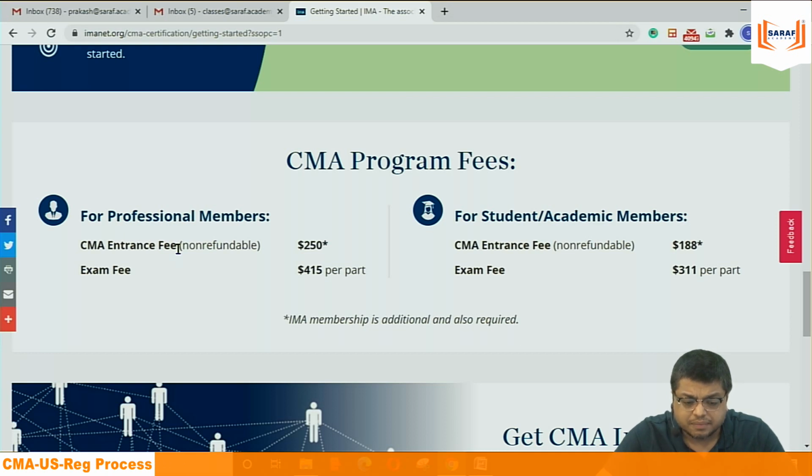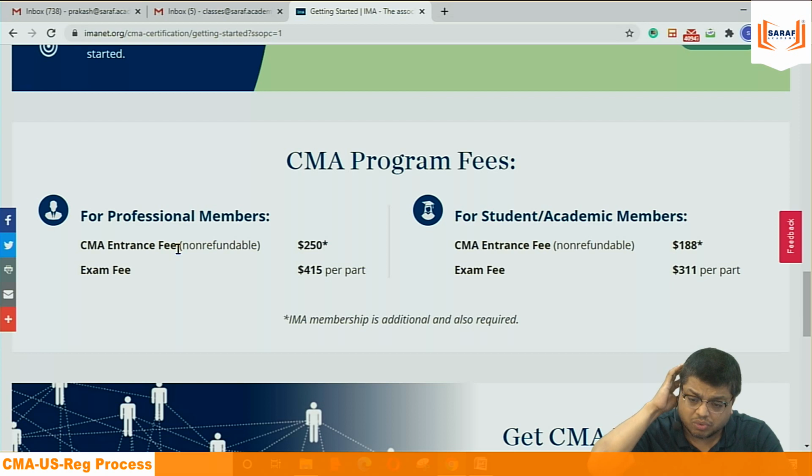I can say that initially there are two charges. One is to become a member, which you are paying. Member means either a student member or a professional member. To start with the IMA, you first need to be a member. And then there is a certification fee they charge at the time of membership only.